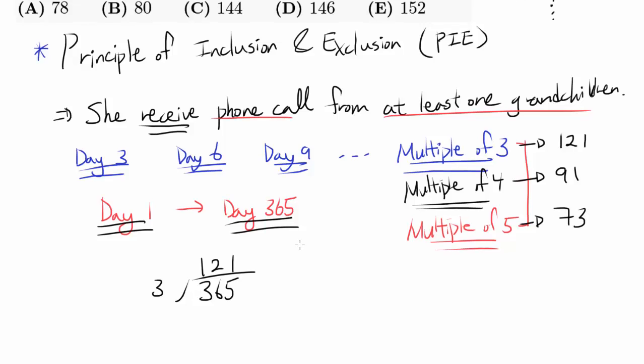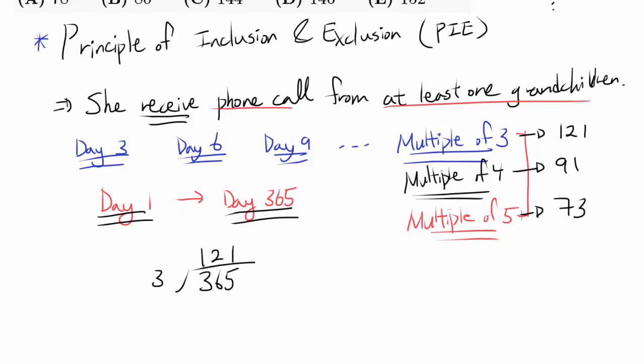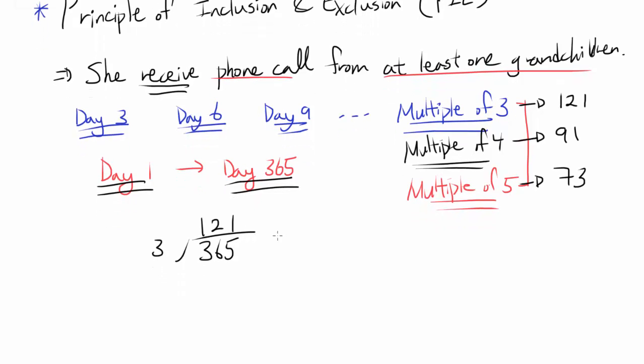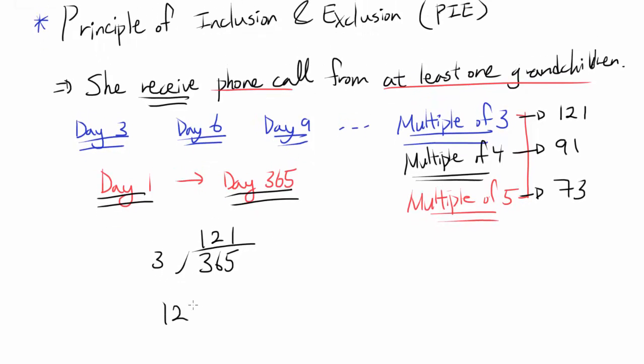So just dividing 365 by 3, 4, and 5, we know she's going to receive a phone call in 121 days, and 91 days, and 73 days. So is this going to be our answer for this question? The answer is no, because we are overcounting.